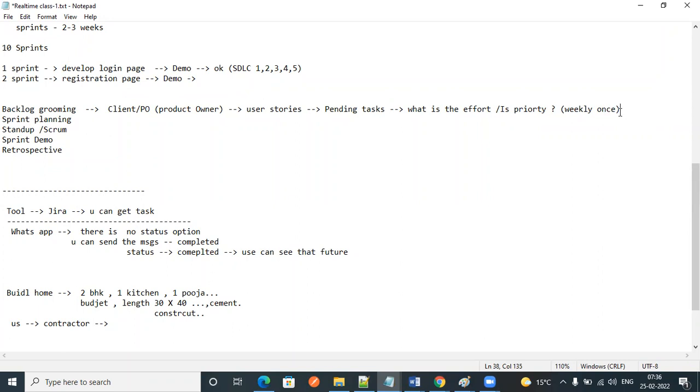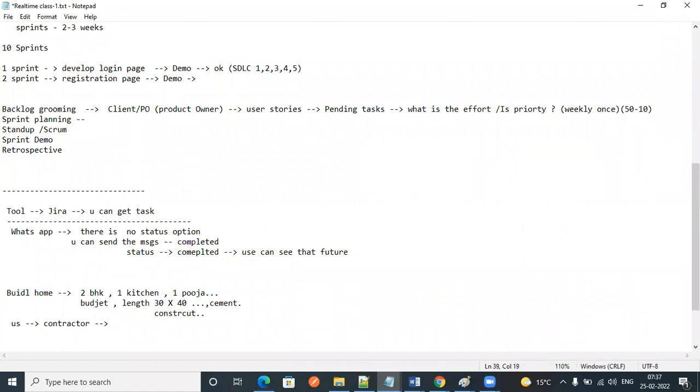Suppose this week we have groomed 10 stories out of a total of 50 stories. Everyone will sit together and we will discuss what the user story is and what needs to be done. This will happen in a backlog grooming.